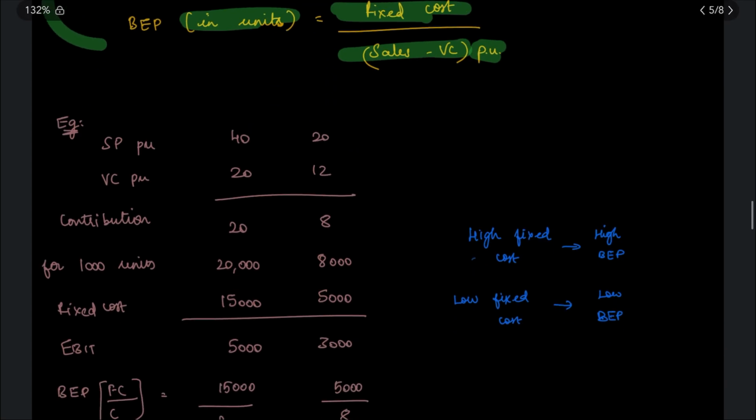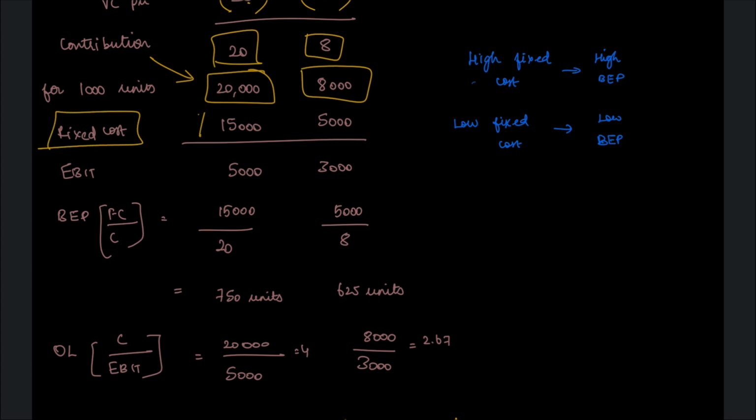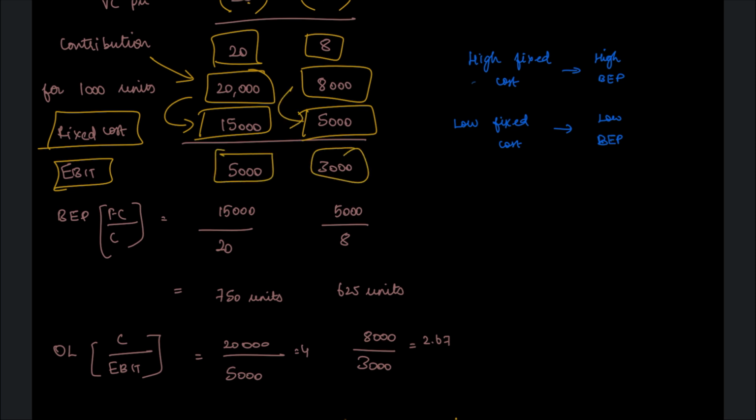Let's take two cases, case 1 and case 2. In the first case, selling price is 40 and in the second case it is 20. You have variable cost of 20 and 12. Now, your contribution will be 40 minus 20, which is 20, and 20 minus 12, which is 8. Let us imagine this is for 1000 units. Then you have total contribution as 20,000 and 8,000. When you have fixed cost as 15,000 and 5,000, your EBIT will be 20 minus 15, 5, and 8 minus 5, 3.